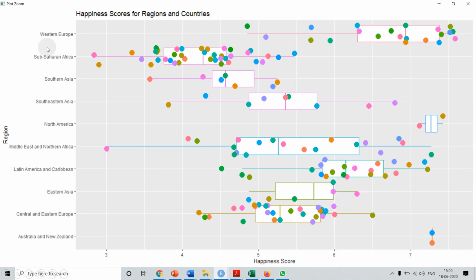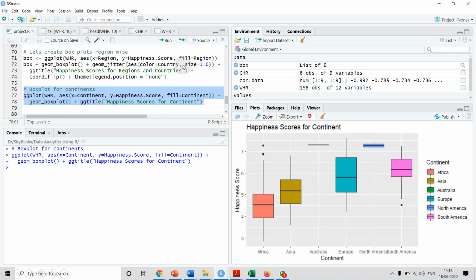So the region Western Europe is happy. North America is one of the happiest. Similarly, Australia and New Zealand are among the happiest. And if you see here, Sub-Saharan Africa is one of the least happy regions.